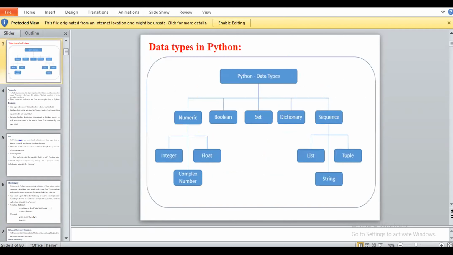So we are seeing different data types, that is numerical, boolean, set, dictionary, and sequence. Now sequence will be divided into 3 different data types. One is list, other is string, and tuple. Okay, so sequence data type will be divided into 3 data types. Okay, so we will see one by one.